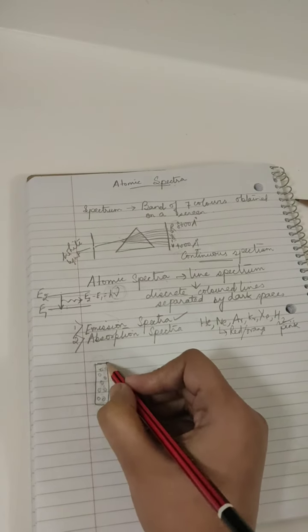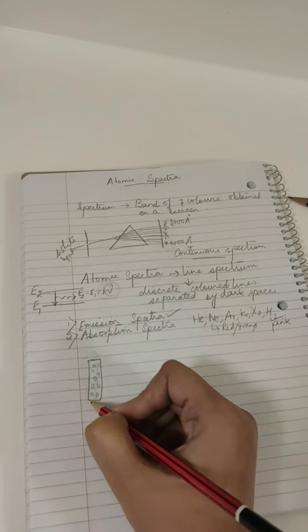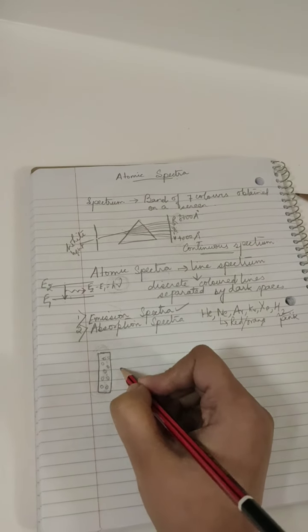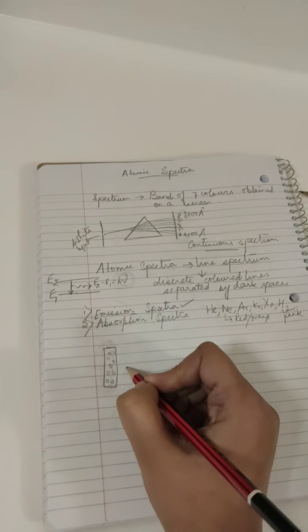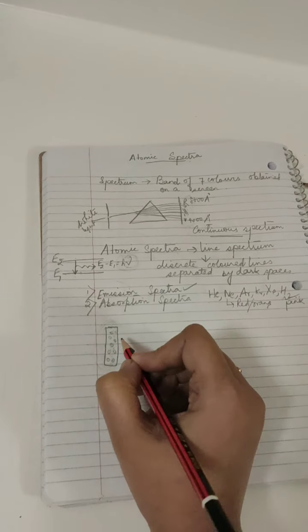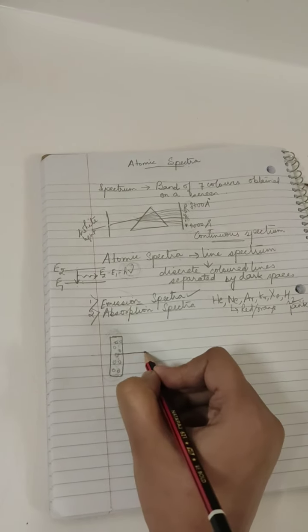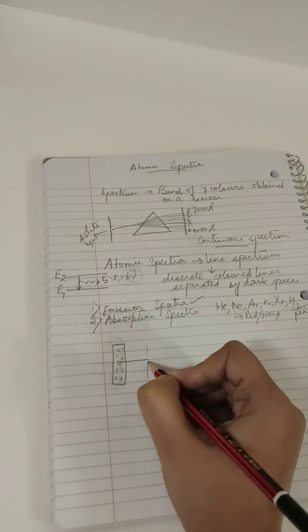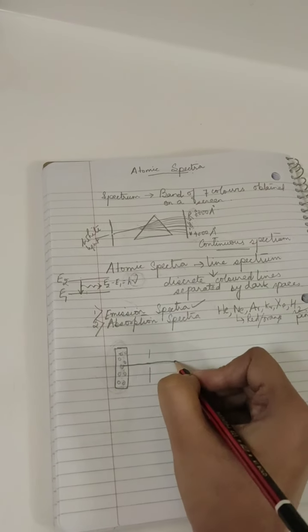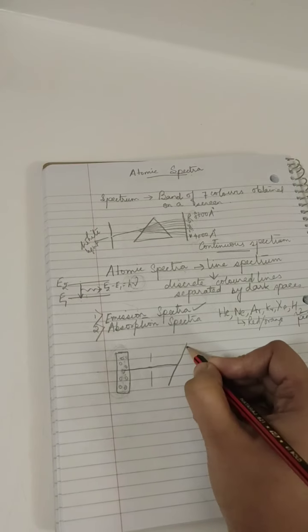When the scientists studied the distinctive pink color of the gas discharge of hydrogen, they made this pink light pass through a narrow slit to form a narrow beam, and made it fall on a prism.